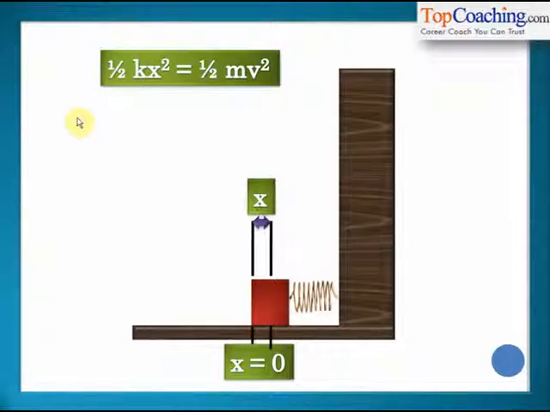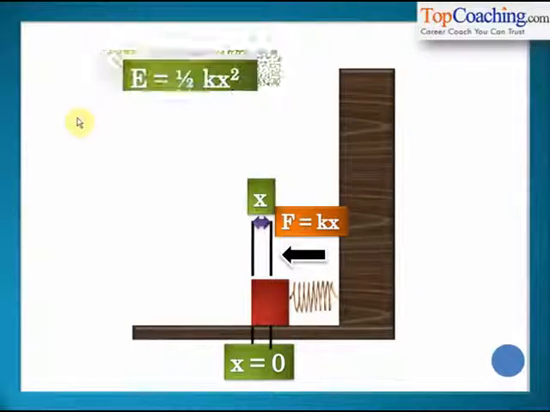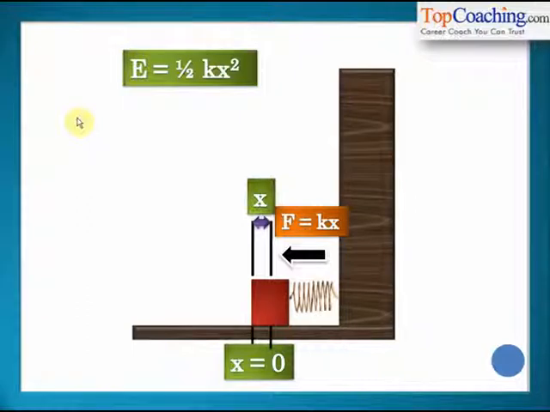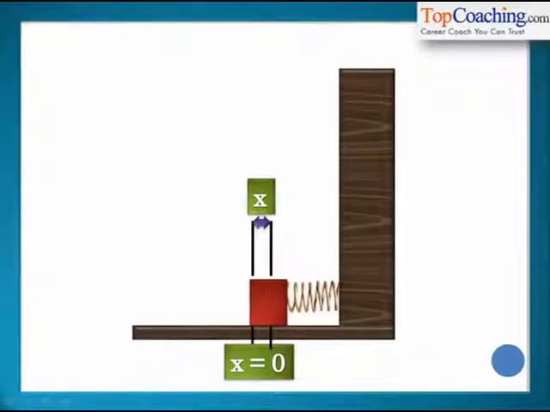In this situation, again, as you can see, a force F equal to kx acts because of the spring, which tries to displace the block towards the left. Understood? The energy is half kx square right now. Because of this force F equal to kx, the block again gets displaced to the left.